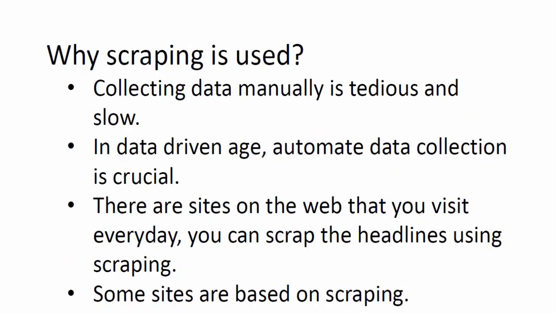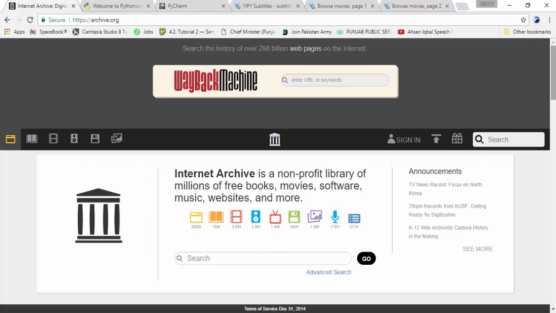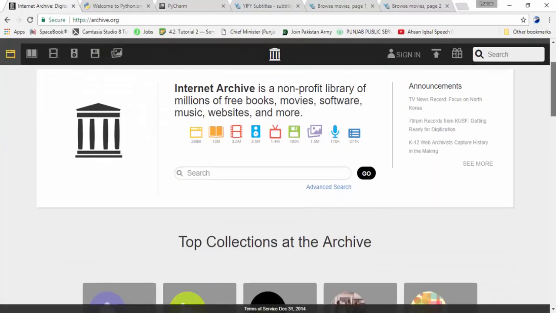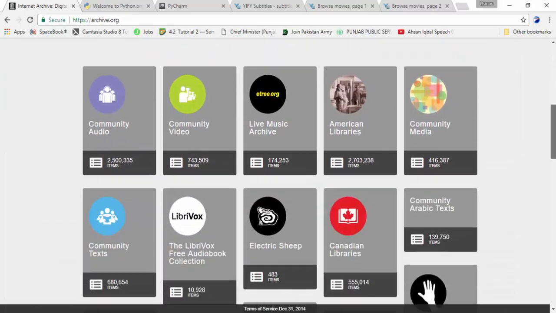Why is it used? Collecting data manually is not that easy. In the data-driven age, automated data collection is crucial. There are sites on the web that you visit daily, so you can write a scraper for that, which might be helpful for you. Not only for personal uses, but also in the business world, web scrapers are used. Let me show you a site which is built using web scraping. In this site, all the data provided is collected through web scraping.